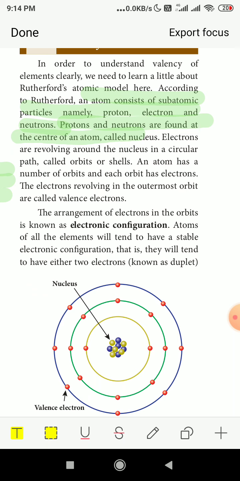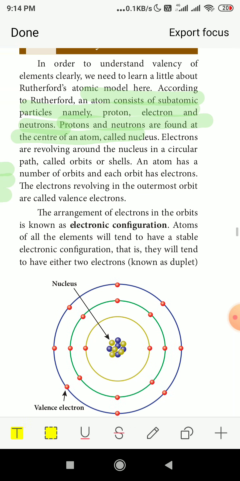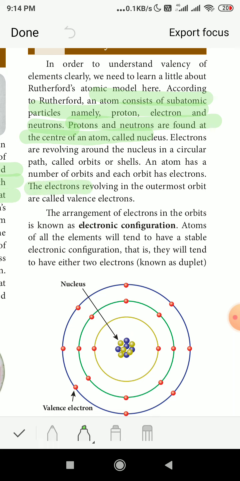An atom has a number of orbits and each orbit has electrons. Each atom will have different orbits and each orbit will have electrons on it. The electrons revolving in the outermost orbit are called valency electrons. The arrangement of electrons in the orbits is known as electronic configuration.